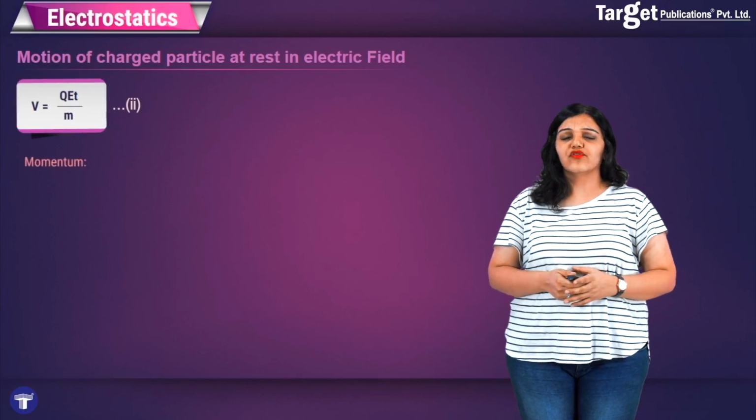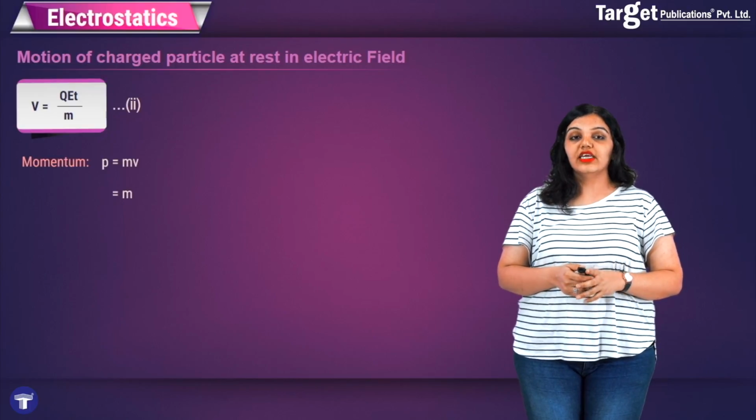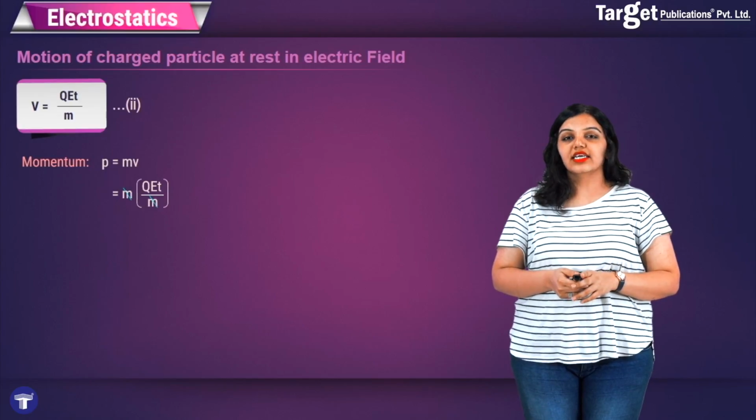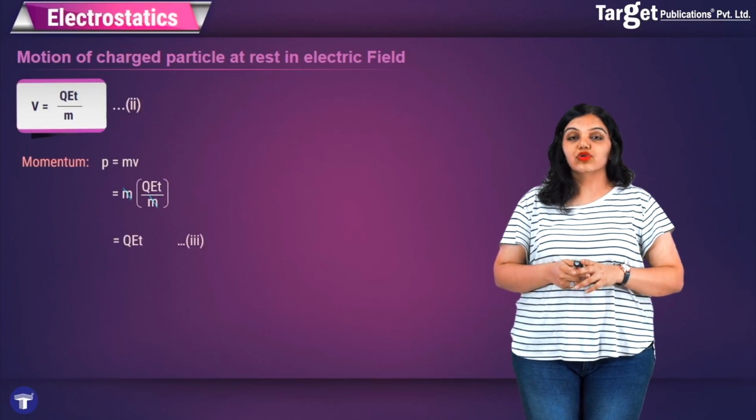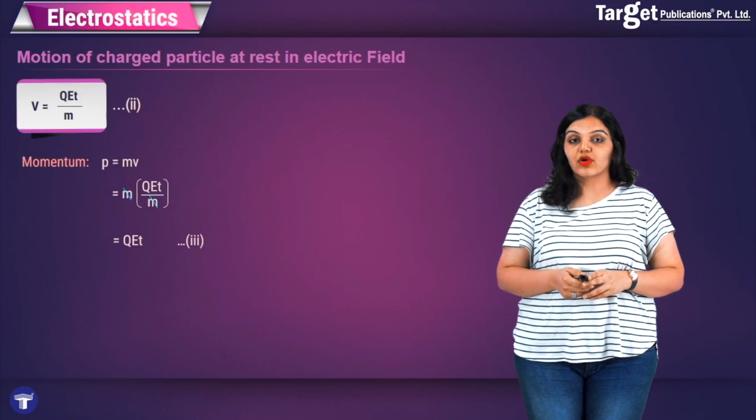Using this, I can also find the momentum. We know p is equal to mv. We already have m, and v we get from equation 2. So we get that the momentum of this particle in an external electric field is equal to QEt. The m cancels out, so the momentum is independent of the mass of the charge.